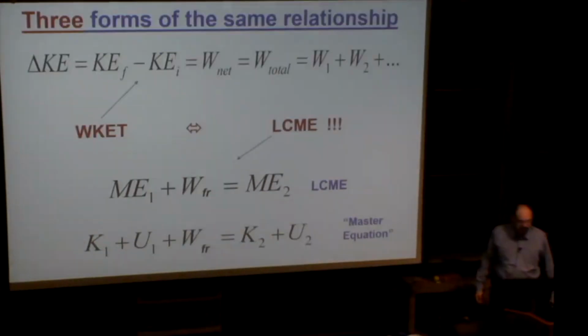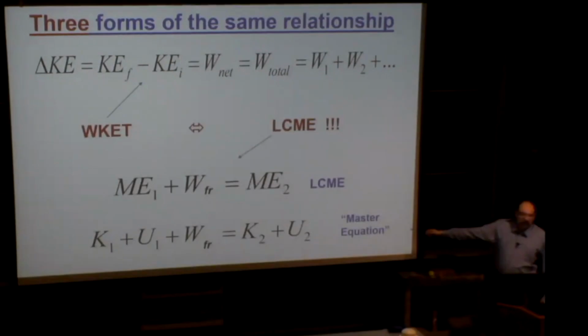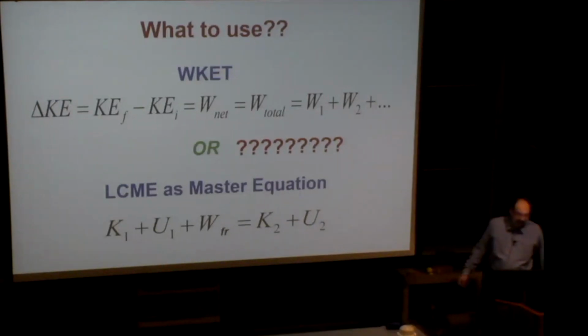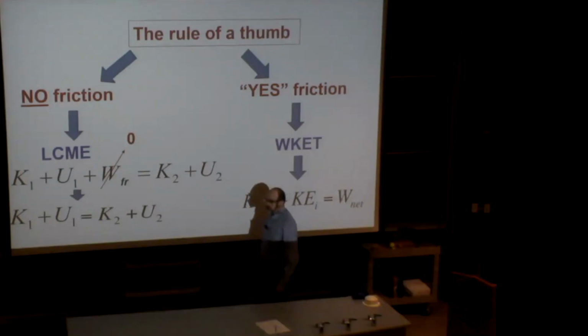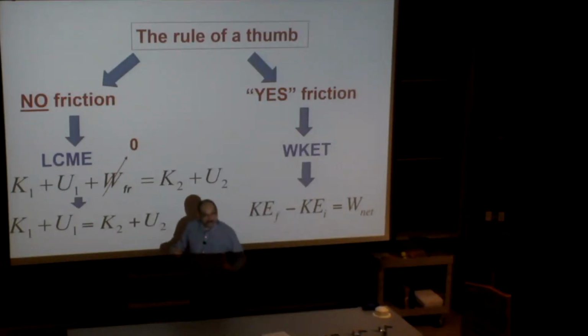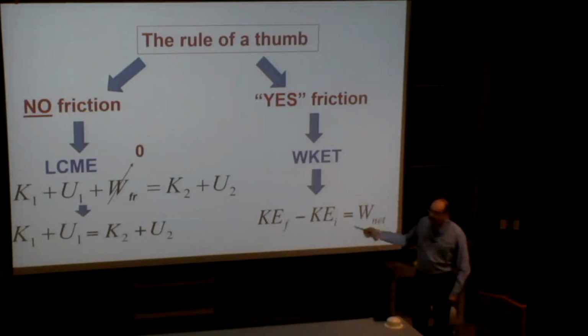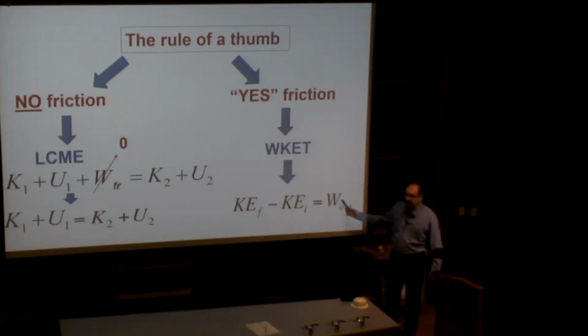Which to use? Normally, we choose between work kinetic energy theorem or the law of conservation of mechanical energy in the form of master equation. No matter how we solve the problem, we get exactly the same result, but there is a matter of convenience based on experience. Usually, if we know that the friction is absent, no friction, the easiest way is just to write this. If we know that friction is present, in that case, I would recommend starting from work kinetic energy theorem and then doing net work term by term.